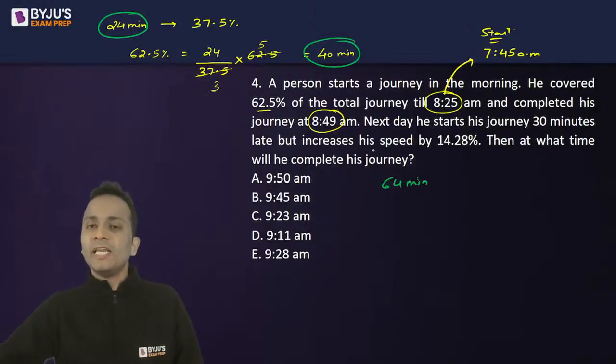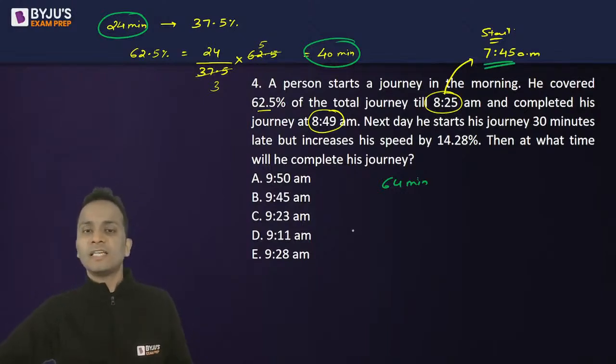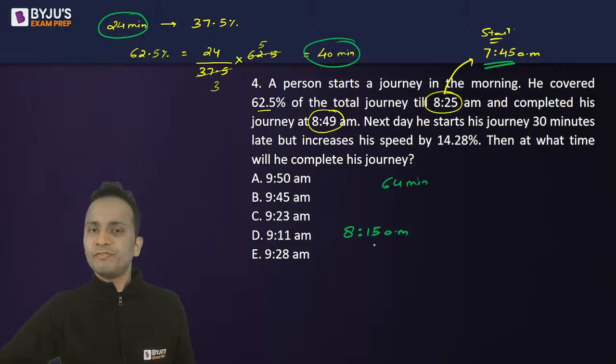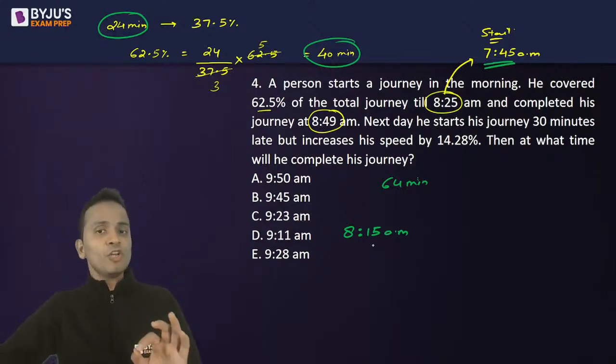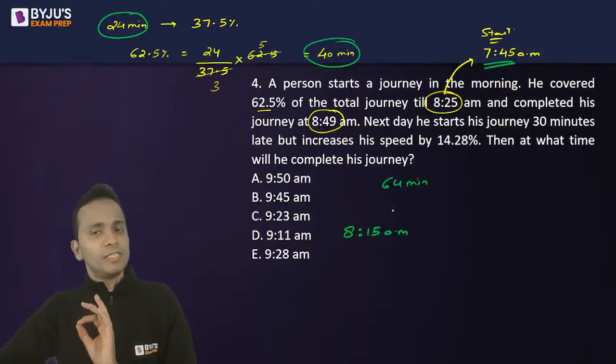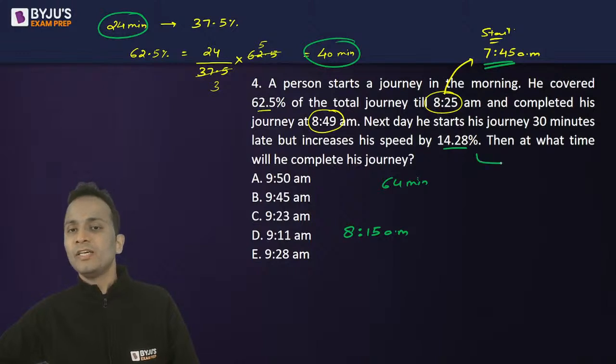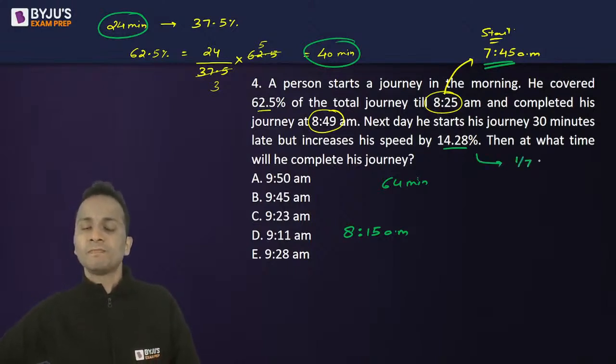Now, the next day, he started 30 minutes late. So that means instead of starting at 7:45, he started at 8:15. So today he started at 8:15, right? Now, if he goes with the normal speed, he will take 64 minutes. But today he increased his speed by 14.28%. That means 1 by 7. So he increased his speed by 1 by 7.